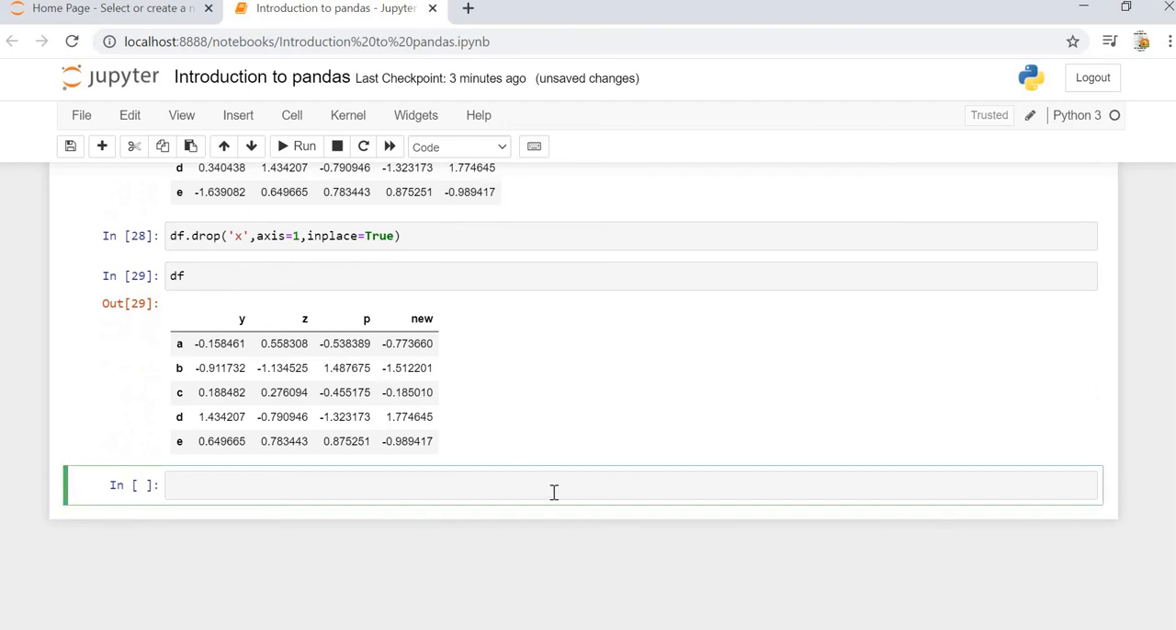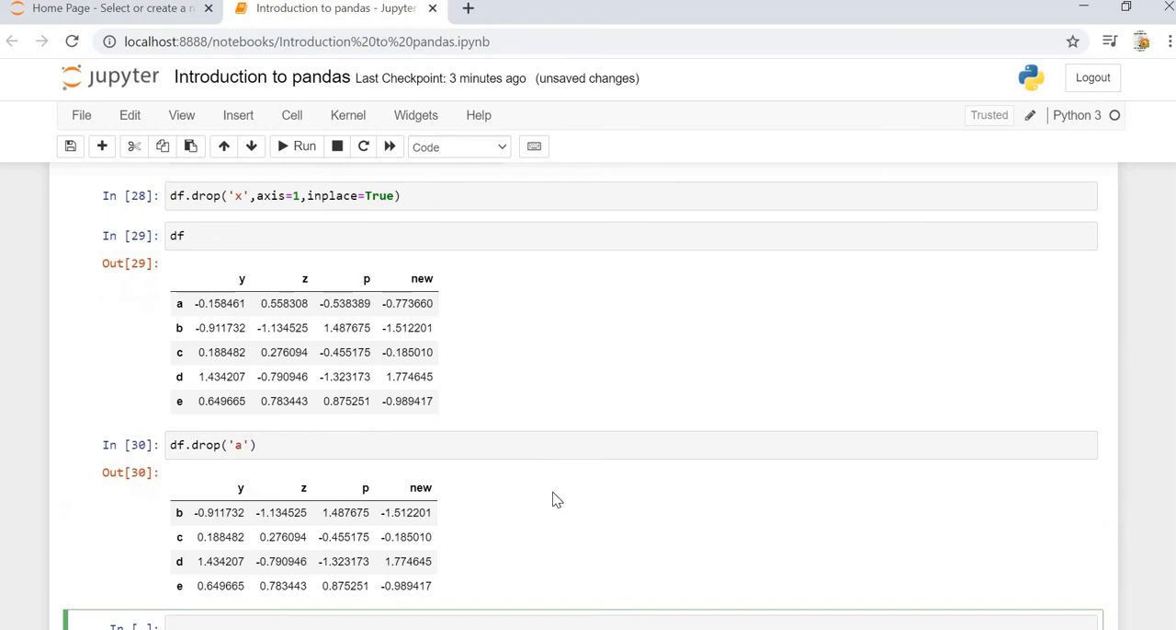We can also drop a row. Let's say we want to drop row A. For that we can do drop A, and we don't have to specify the axis because the axis is 0 by default. If you want, you can specify the axis, else it is not needed. Once you drop that, it is B, C, D, E, and A is dropped. Again, if we actually want it to be dropped, we have to specify inplace equal to True, which I will not do because I think we are going to need it.